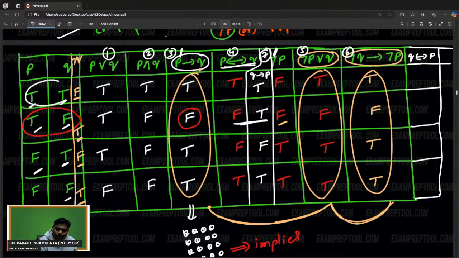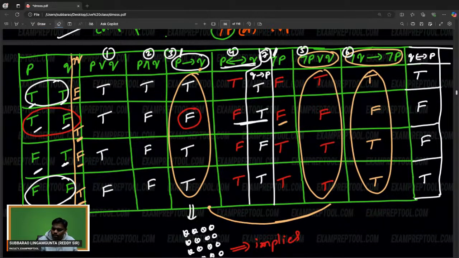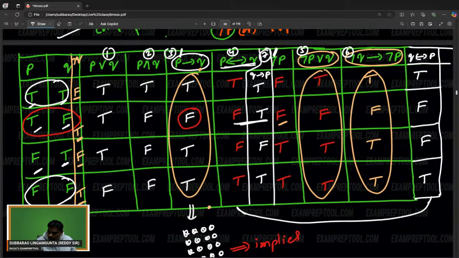Both same, so true. Both same, so true. The remaining, both not same, false. If you want, you can check. They both are not equal. Which both are not equal? P double implies Q and Q double implies P, these two are equal. But these two are not equal.